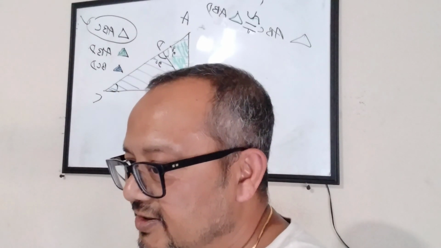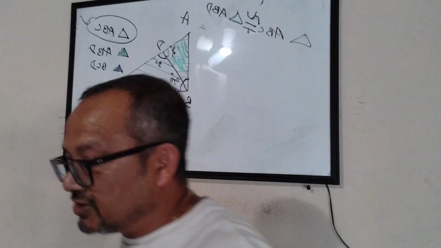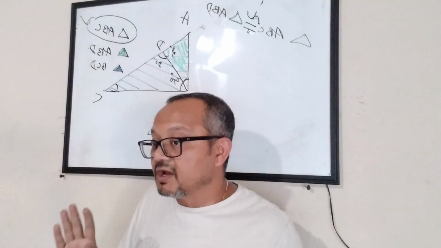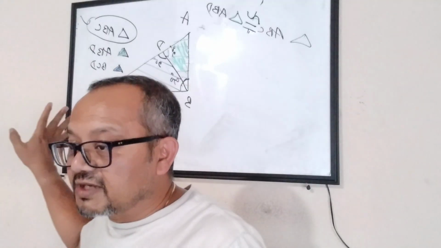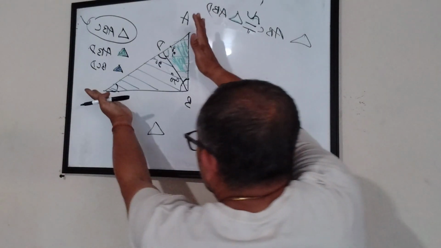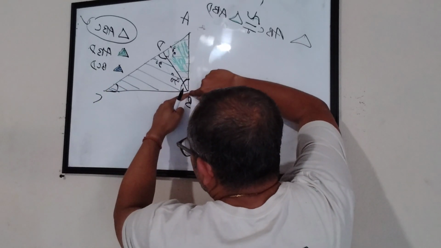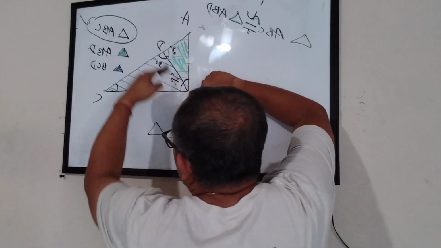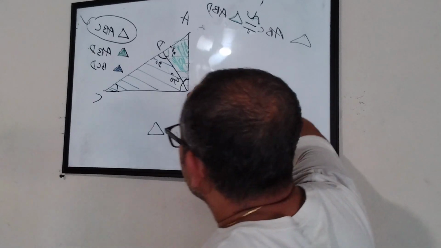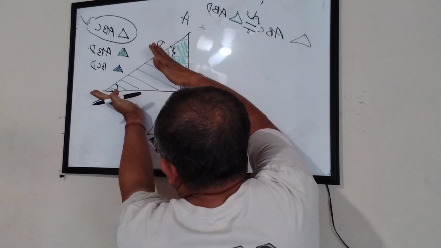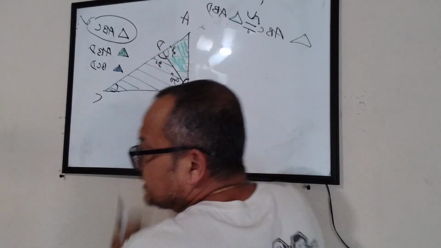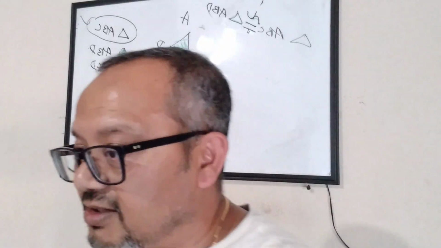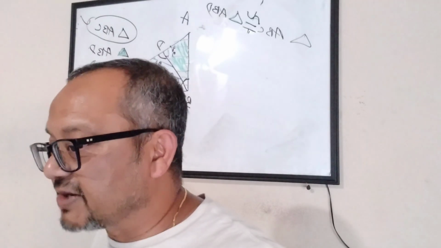I'm just trying to derive a theorem out of what we have discussed so far. Meaning, if I have a right angle triangle, and from the vertex of the 90 degree angle I draw a perpendicular on the opposite side, this creates two child triangles, and both the triangles are similar to the parent triangle. Is that a fair statement?